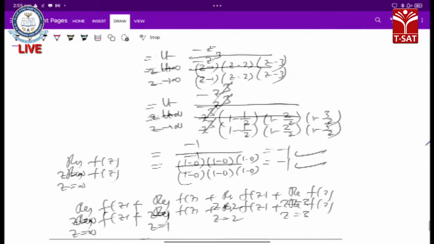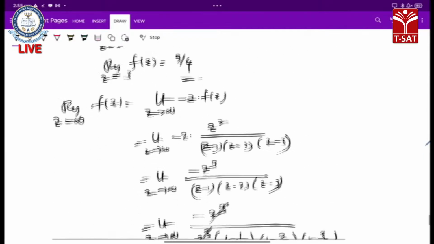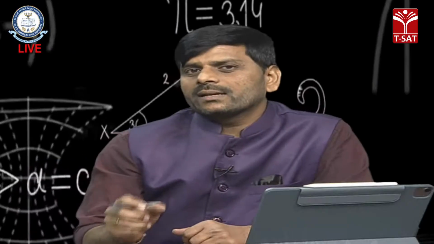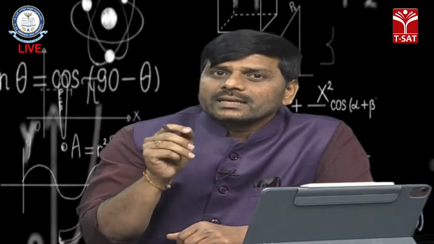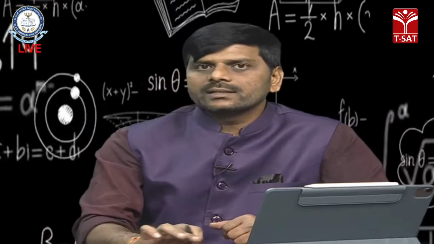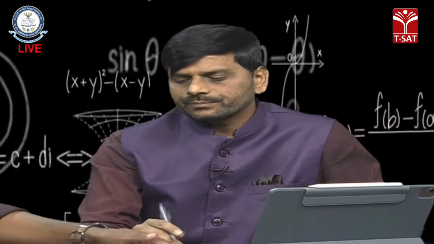So in the first one we can get 1 by 2 minus 4, plus 9 by 4 minus 1. So we get that value equal to 0 here. What happened here? We get one theorem statement: the residue at the extended complex plane and the residues at the interior singularities, the sum should be equal to 0. So this is the residue at z equals infinity.